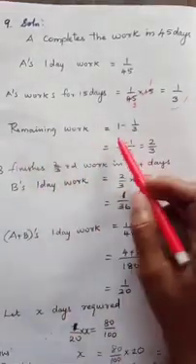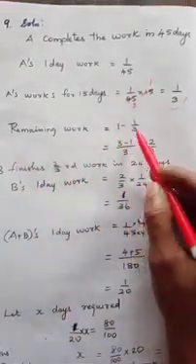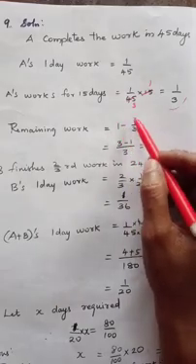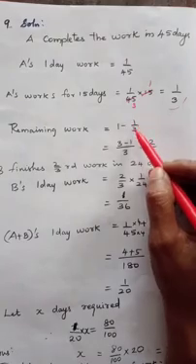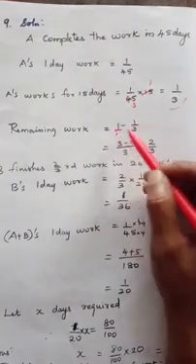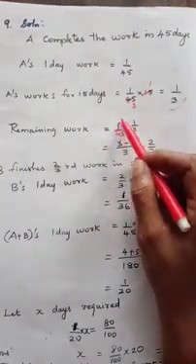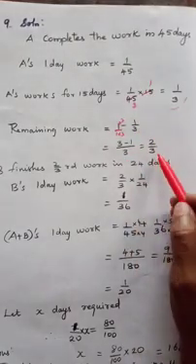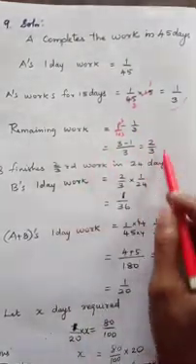Remaining work is 1 minus 1 by 3. That is, 1 is the whole work. In that we are subtracting A's 15 days work, that is 1 by 3. Now we have to see LCM, 3 into 3. So 3 minus 1 by 3 is equal to 2 by 3. So remaining work is 2 by 3.